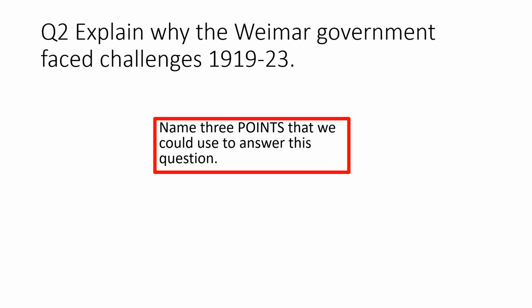And the final challenge that you could have is the French and Belgian invasion of the Ruhr, which then led the government to print more money, which led to hyperinflation. And again, that challenges the government because it makes the government look weak, and Germany is quite unstable at that point.